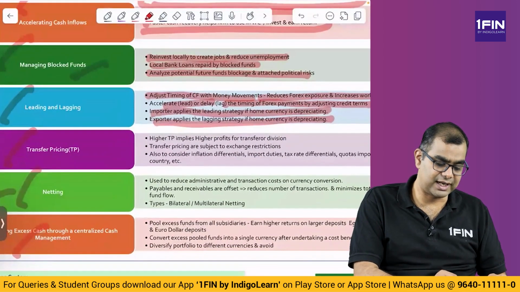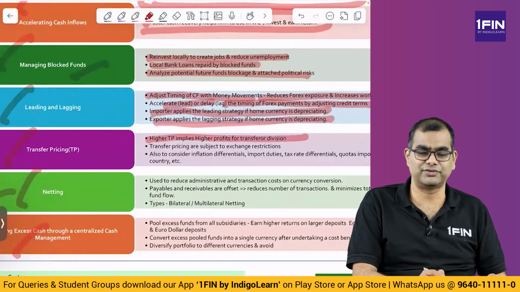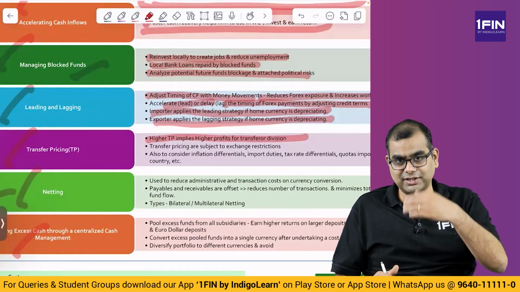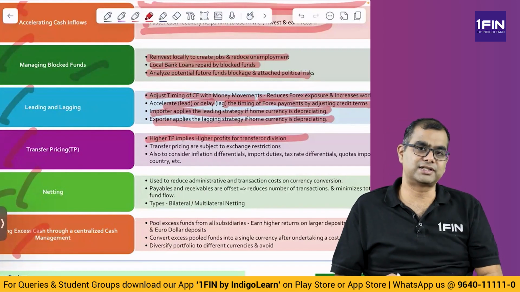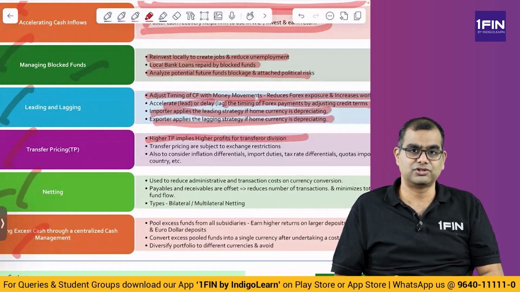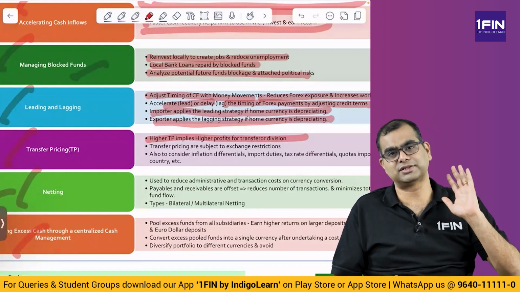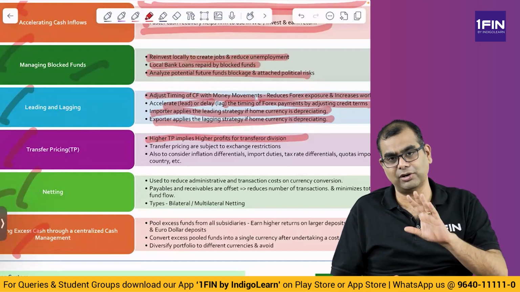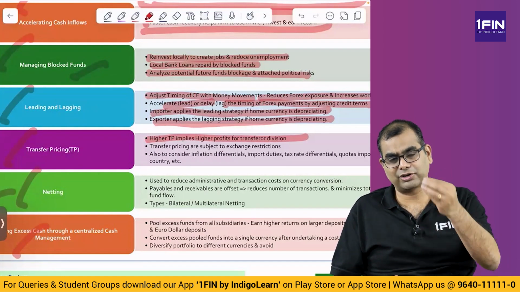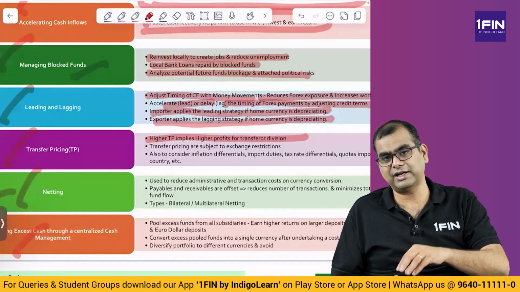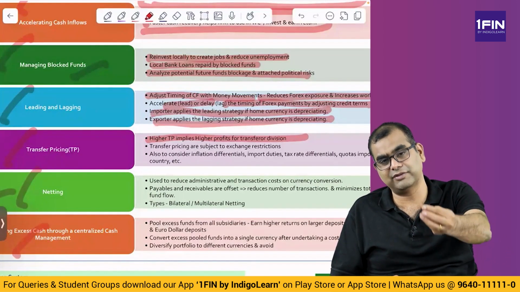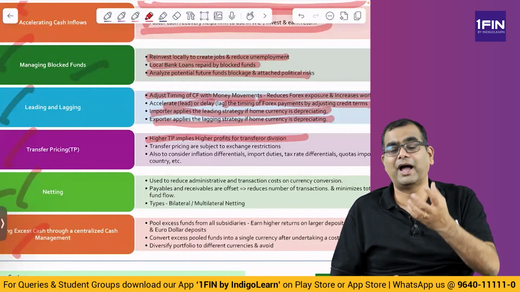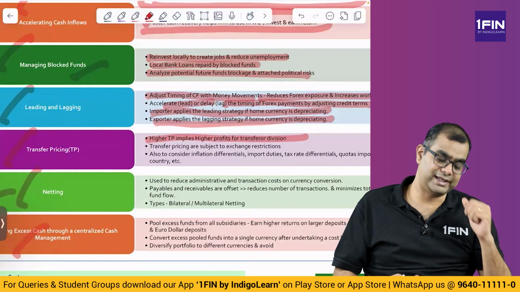Then you have transfer pricing. A higher transfer price implies higher profits for the transferor division. If I am transferring something to you, and you are in a very dangerous country with a lot of risks, I will transfer at a very high price. You are a subsidiary in the US and there is some problem there. I am selling the product to you. I will say my product cost is 100, but I will charge you 300, so you will have to give me 300 rupees. What has happened by this? I have sucked money away from you. So I charge a higher transfer price.